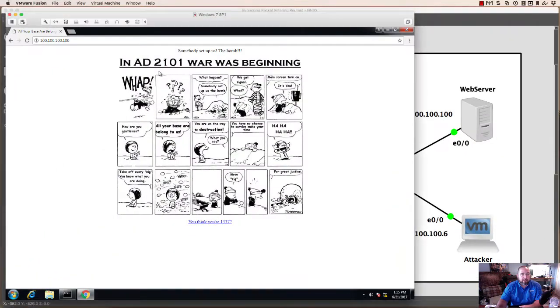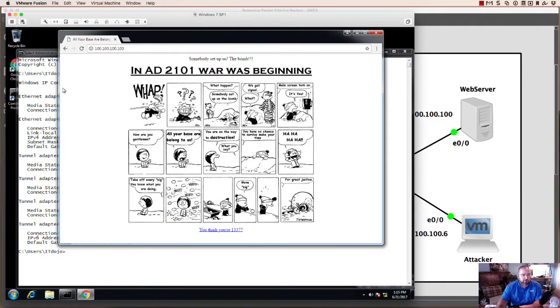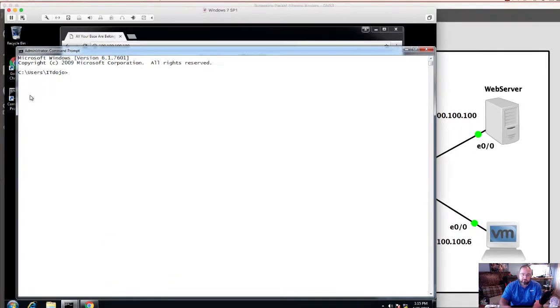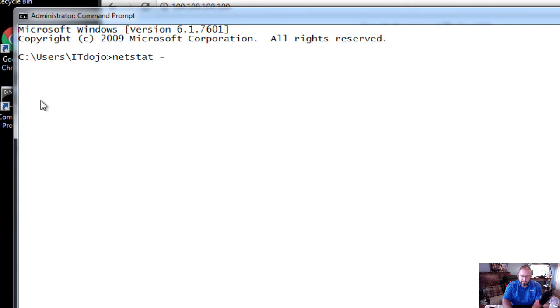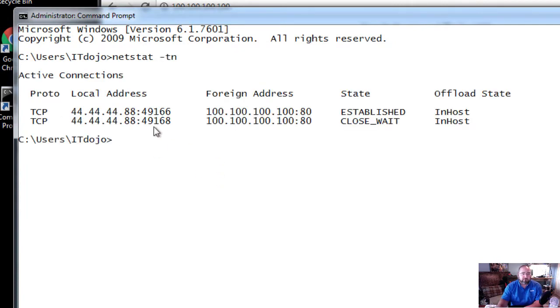Now, if we look at our connections, there are just a couple things that are important for us to see. If we look at the status of the connection on this computer, we can see that there is a connection from the local computer going to the remote web server. The thing I want you to make note of is the port that the traffic came from, in this case 49166. What matters to us most is that it's a port greater than 1024.